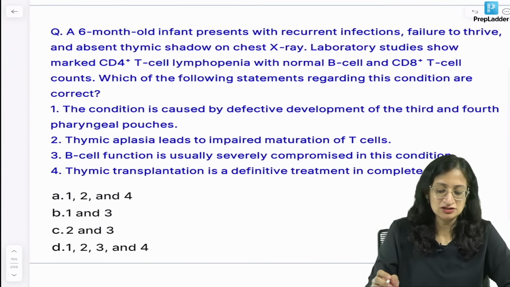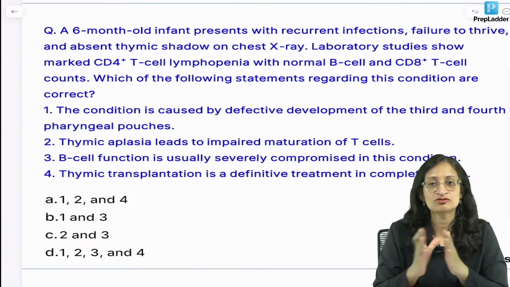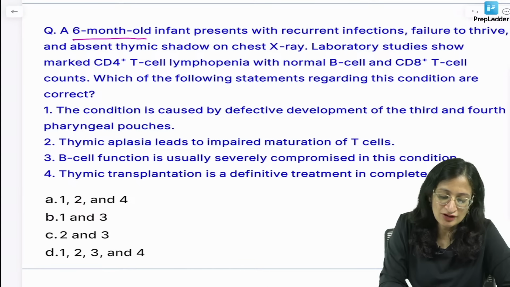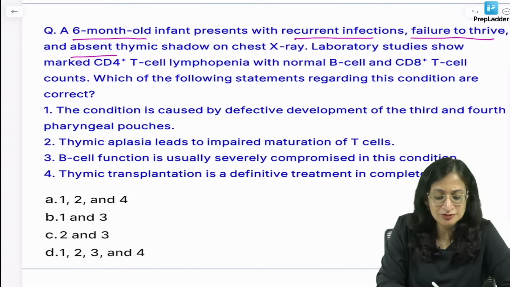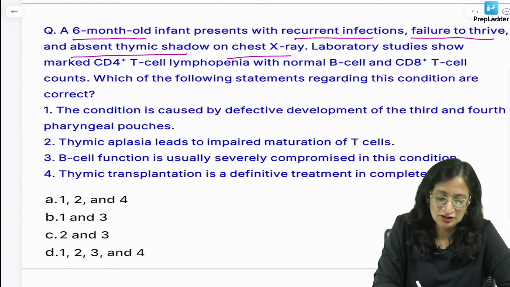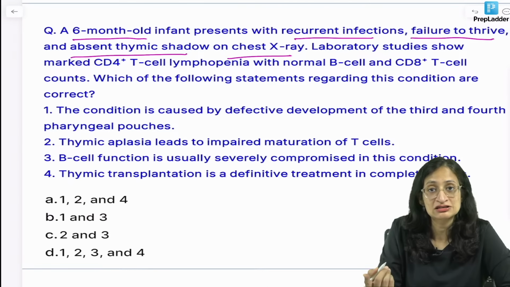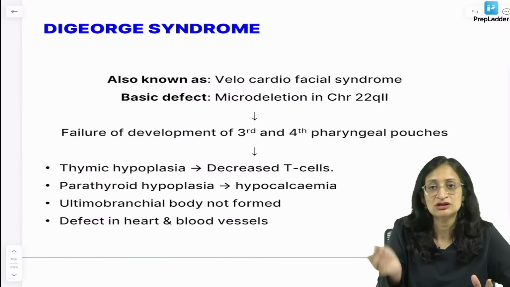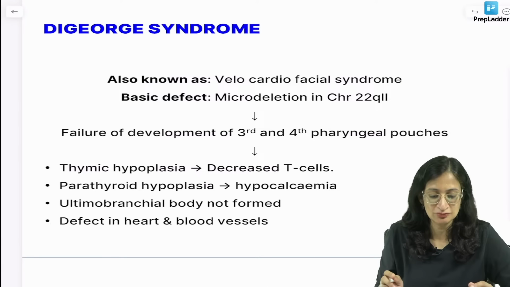Moving ahead, a 6-month-old infant. So, don't get bogged down with these big questions which can come in the INI-CET exam. So, a 6-month-old infant with recurrent infections, failure to thrive, absent thymic shadow on chest X-ray. Absent thymic shadow should ring some bell. We are thinking of DiGeorge syndrome. We will go back to the question, but let us first discuss a little bit about DiGeorge syndrome.